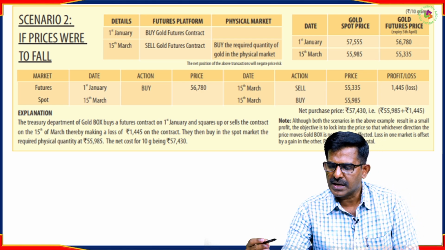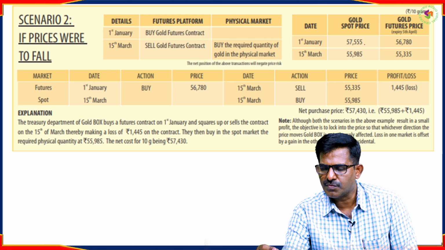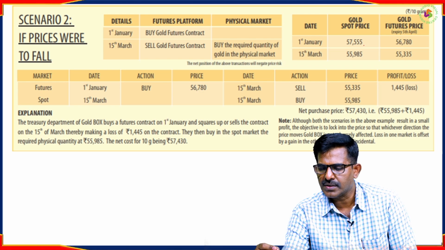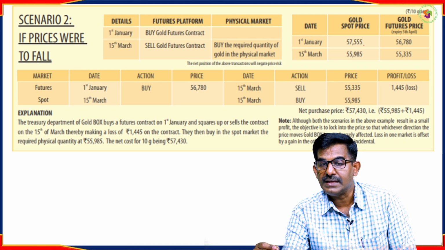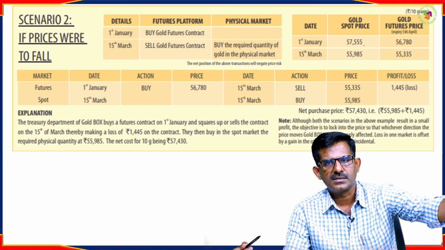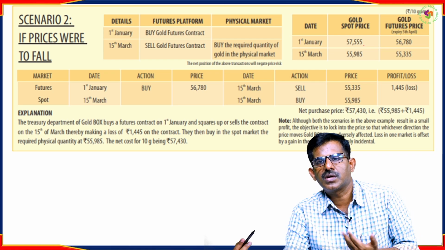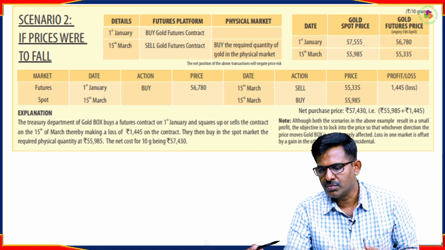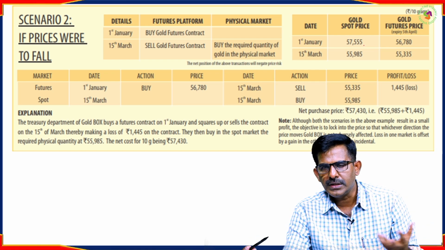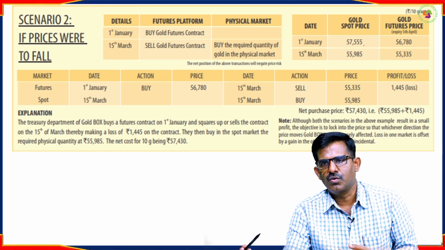So what if the price falls? See, the price is now falling from 57,555 to 55,985. He thought that the price would rise. It's not necessarily that the price has to rise. Sometimes the price may also come down. If the price comes down, how is he going to save himself? Through this particular gold futures contract.